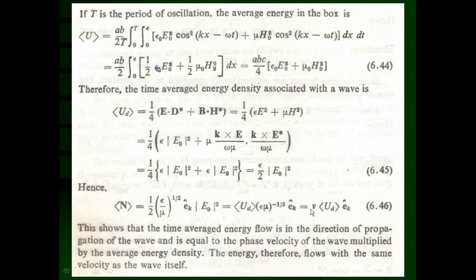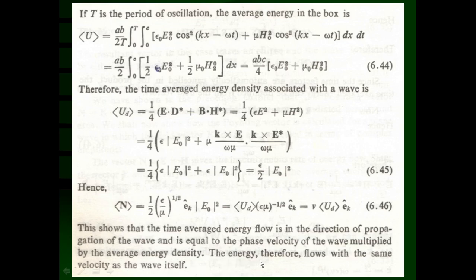And the magnitude of this time average energy flow, that is the average value of the Poynting vector H, which we have calculated, is a product of these two terms: the phase velocity v into time average energy density. So that means the conclusion is this. This shows that the time average energy flow is in the direction of propagation of the wave and is equal to the phase velocity of the wave, that is v, multiplied by the average energy density, that is going to be average value of ud.